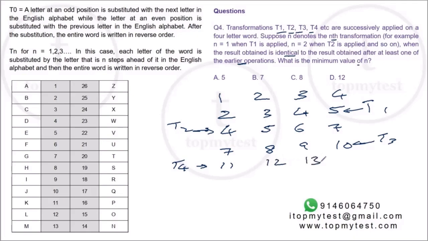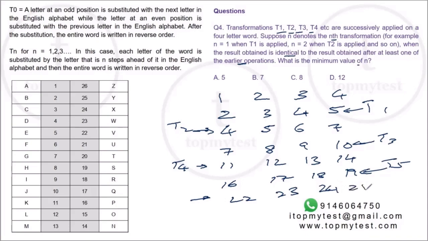So 11, 12, 13, 14. Now T5 you'll read from the other end. So add 5, and you'll have 19, 18, 17, 16. So this is T5. T6 you'll read from the other end. This will be 22, 23, 24, 25. This is T6. T7 will be from the other end.